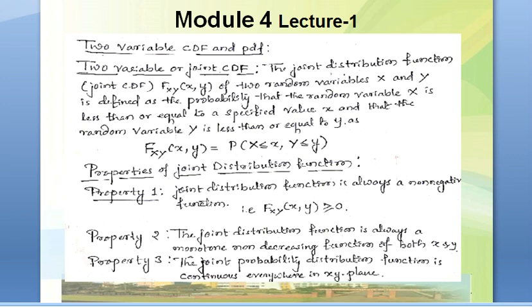FXY of x, y is equal to P of X less than or equal to x and Y less than or equal to y.